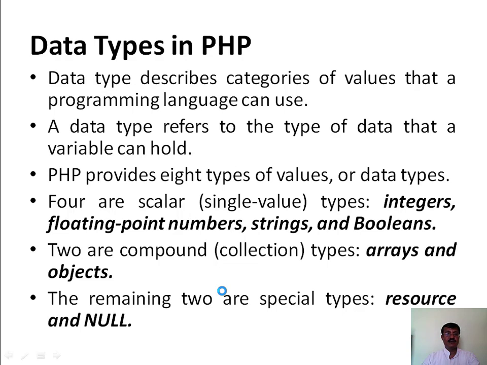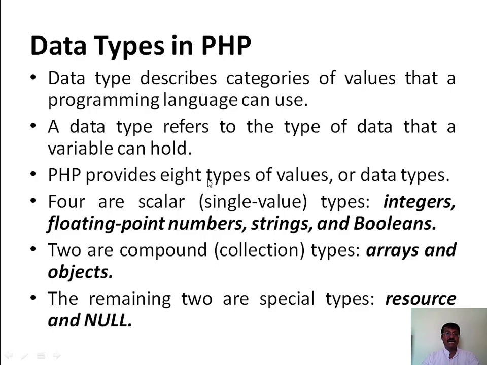So, let's learn about data types in PHP. A data type describes categories of values that a programming language can use. It describes what types of data we can handle in the programming language. A data type refers to the type of data that a variable can hold.